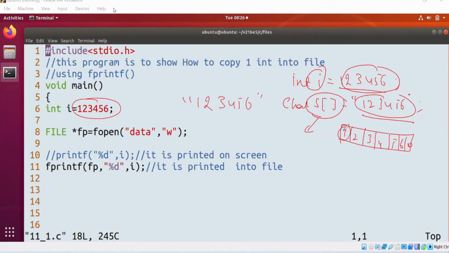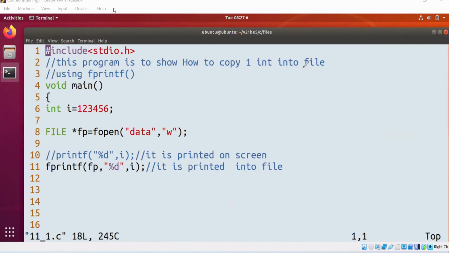1 means here 49, 2 means 50, 51, 52, 53. ASCII is right. So what this fprintf will do, any type of data if you are using, it will convert into string and it will put it into the file.